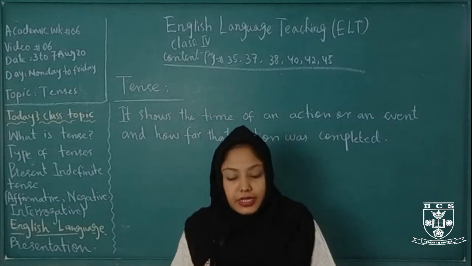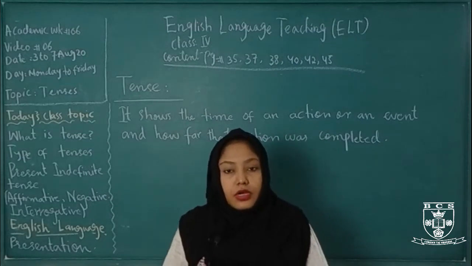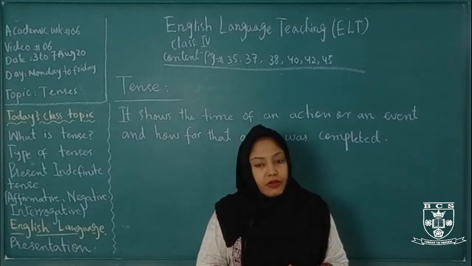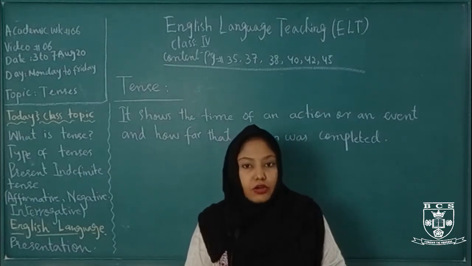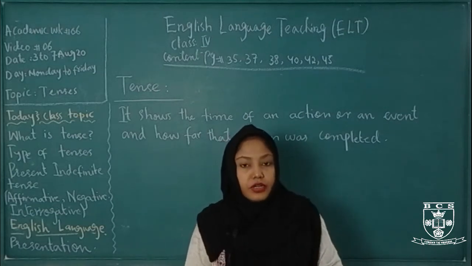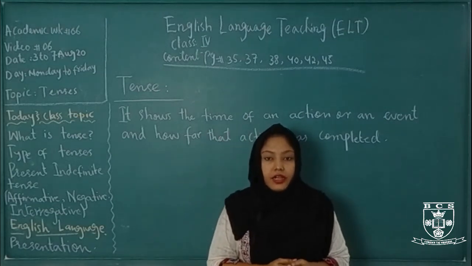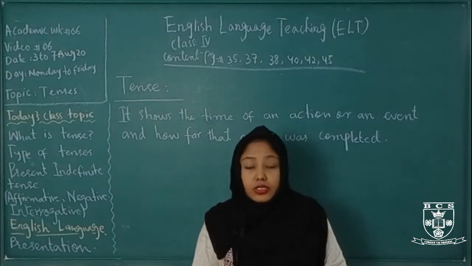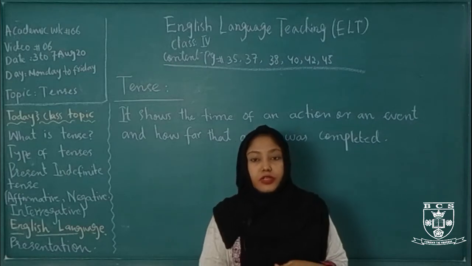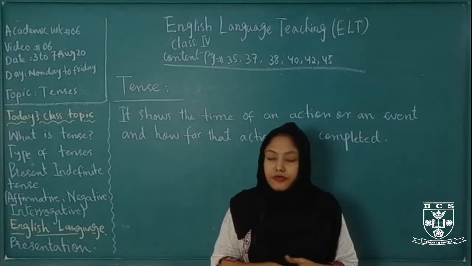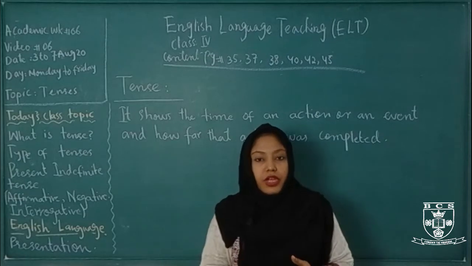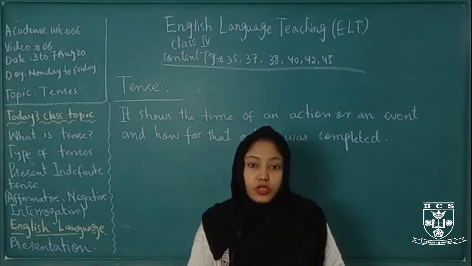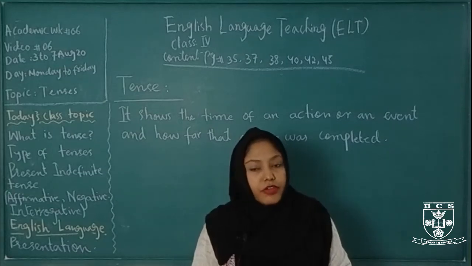Before we start today's class, let's have a small recap of our previous video, video number 5. In our previous video we learned about the article. What is an article? A and the are called articles. We use a before a consonant, and if the word starts with a vowel but gives the sound of a consonant, we use a there also. And we use an before a vowel, but if the word starts with a consonant but gives the sound of a vowel, we use an there.